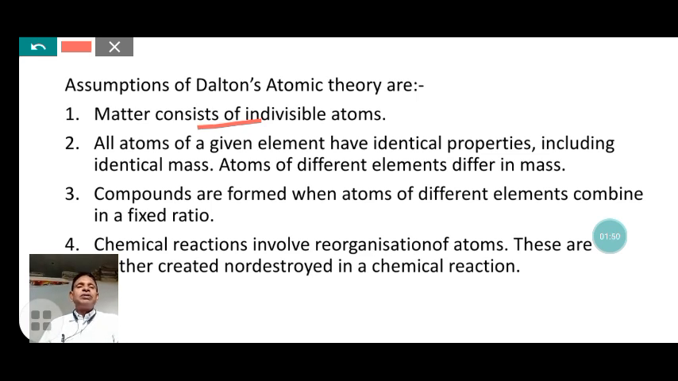Second, all atoms of a given element have identical properties. That means if we take any element and split it down to the ultimate, simplest particle, the atom, and compare the particles of the element, it is found that all the constituent particles of the element are identical in all respects. Their mass, their volume, their chemical properties are all the same. That is the characteristic of the atoms of an element, including identical mass.